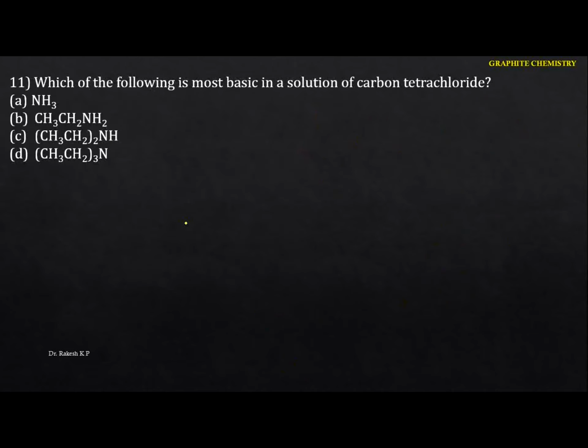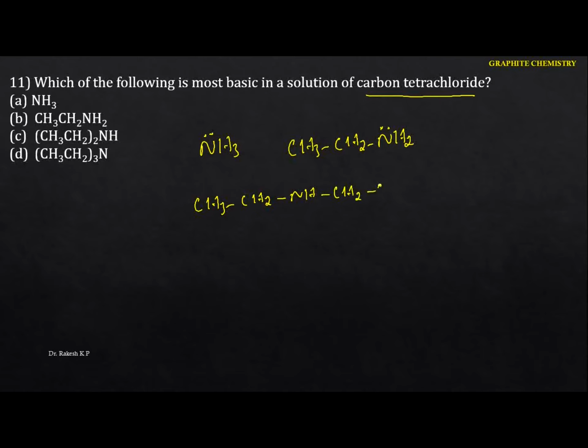Which of the following is the most basic in the solutions of carbon tetrachloride? This is a very important concept. Especially they have given carbon tetrachloride. So now you just identify this one here. Let me write the structures here. In ammonia, the nitrogen contains a lone pair of electrons, and the next one is ethylamine, an example of a primary amine. The next is diethylamine. I'm going to write it in this form, diethylamine, and the next thing is triethylamine.